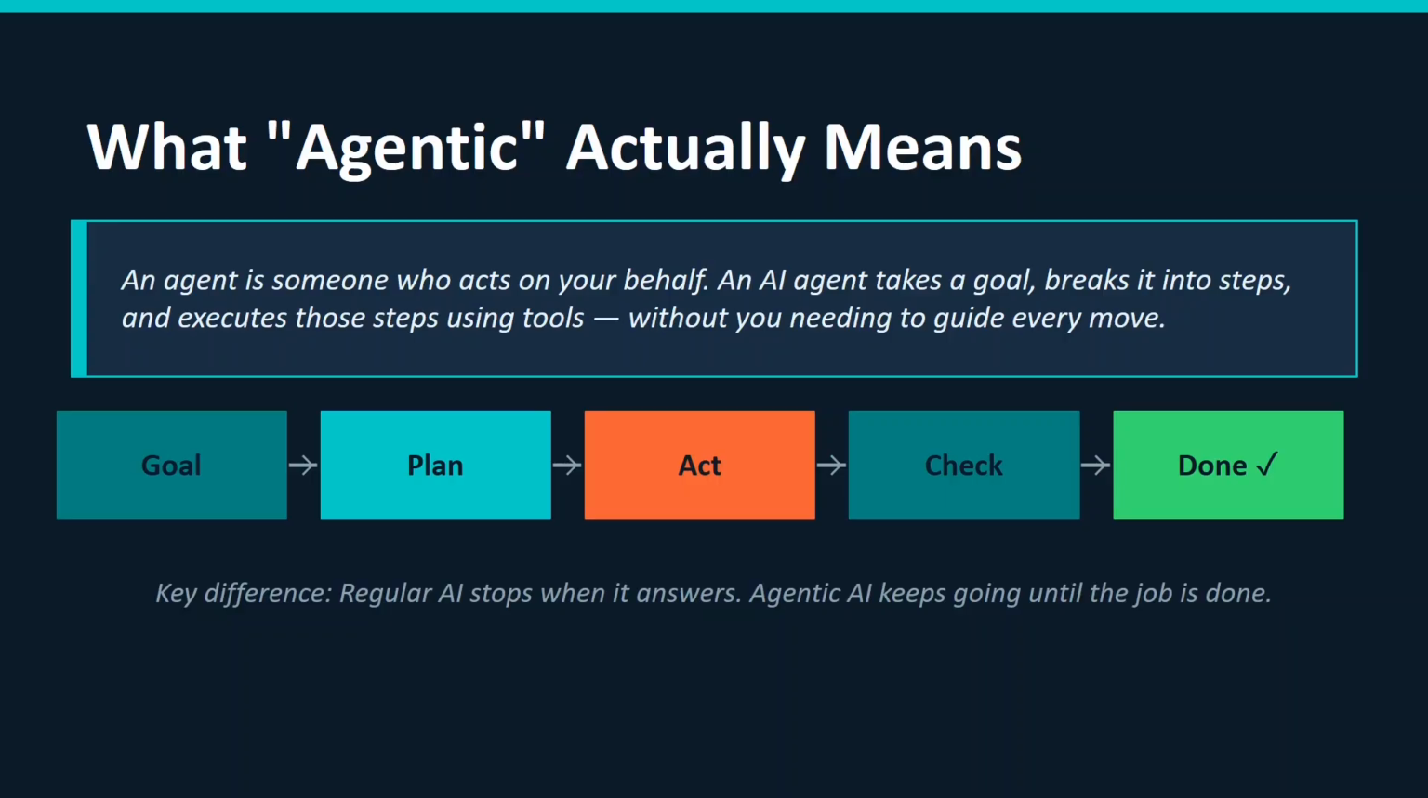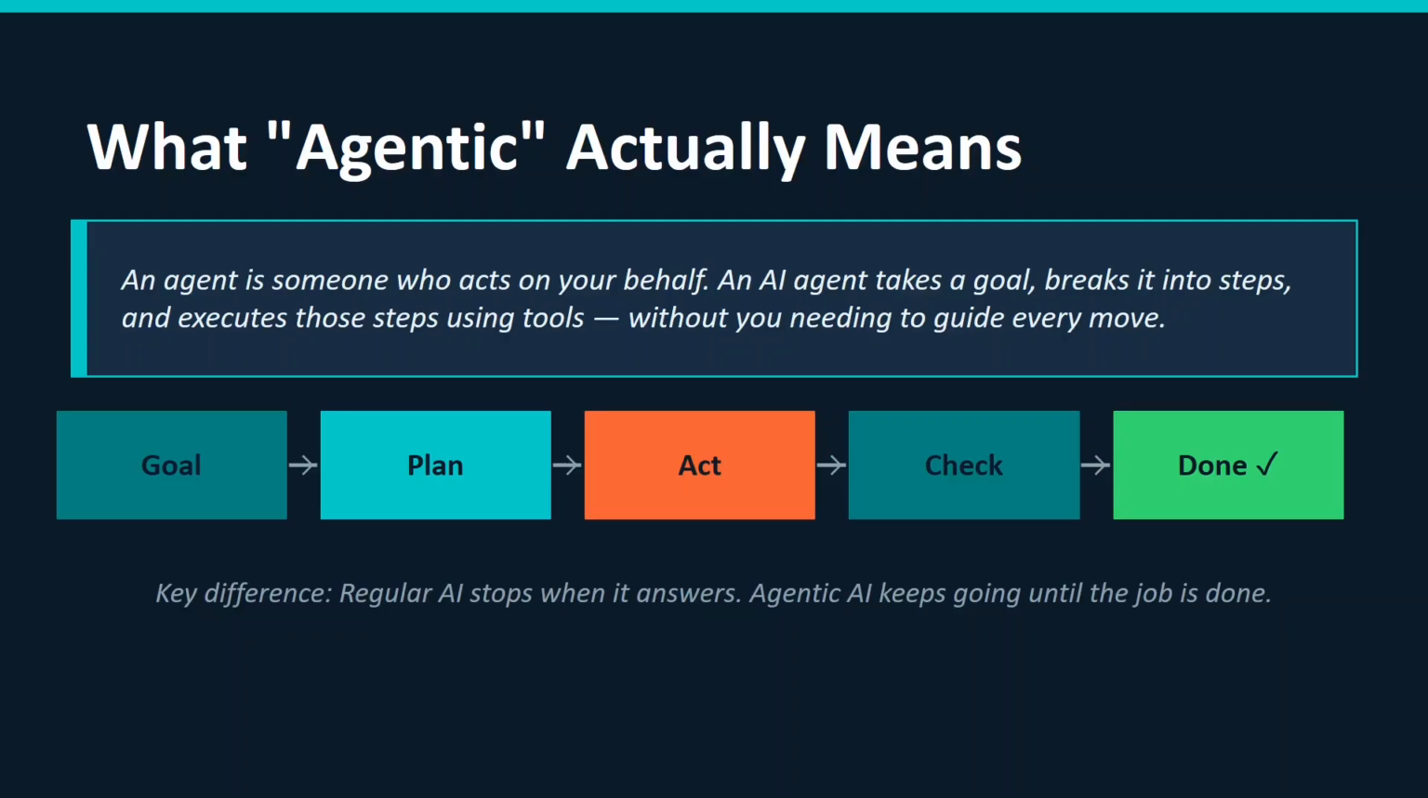Then what does agentic actually mean? It is an agent which can work on our behalf. An AI agent takes a goal and breaks that goal into steps. Sometimes some API call is needed, some database call, some payment gateway. There are multiple tools which can be used based on a goal, and it executes those steps using tools, as I mentioned, without needing your guidance. Once you have set up the agent, it can work on your behalf. So this is the primary goal.